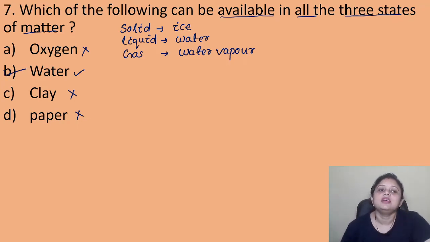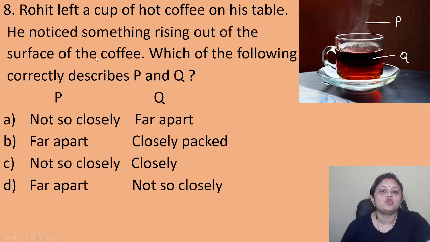Got it? Coming to the next question, Rohit left a cup of hot coffee on his table. He noticed something rising out of the surface of the coffee. Which of the following correctly describes P and Q? Option A, P not so closely packed, Q far apart. Option B, P far apart, Q closely packed. Option C, P not so closely packed, Q closely packed.